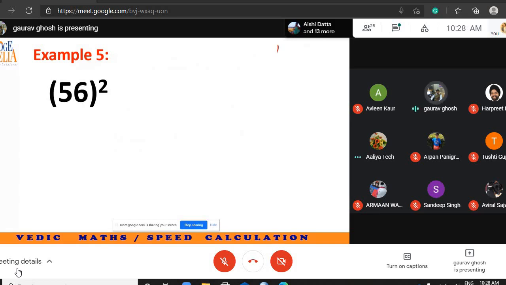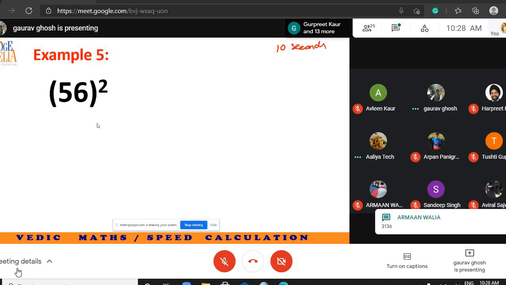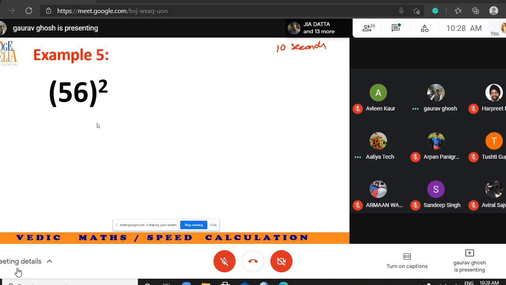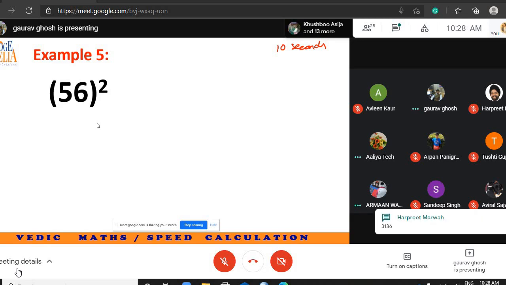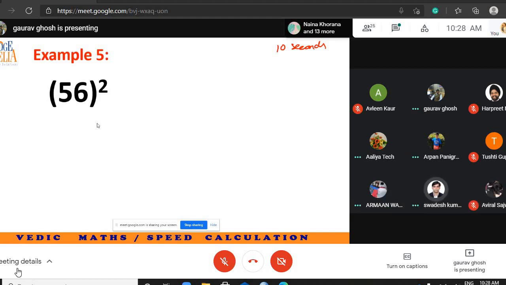Solve in 10 seconds. Can you solve this without using pen and paper? 3136 is correct, and 3106 is wrong.